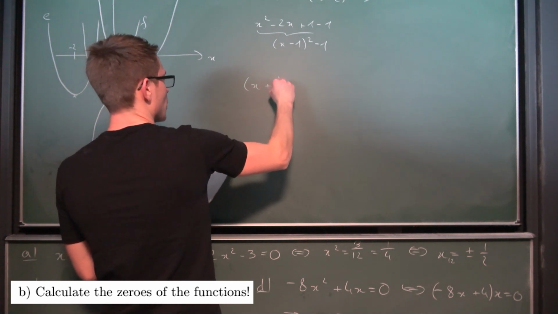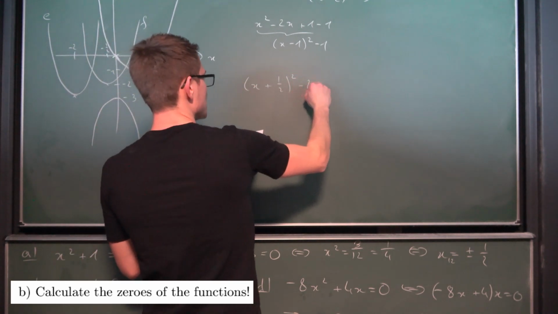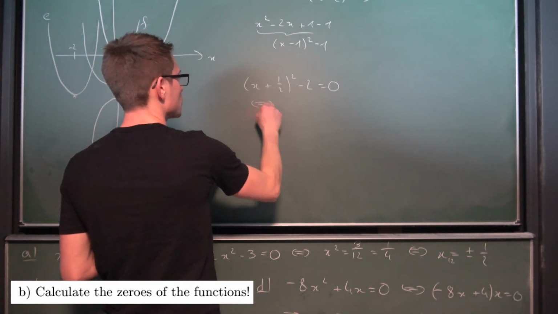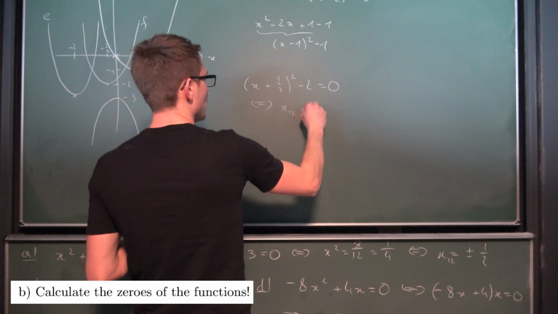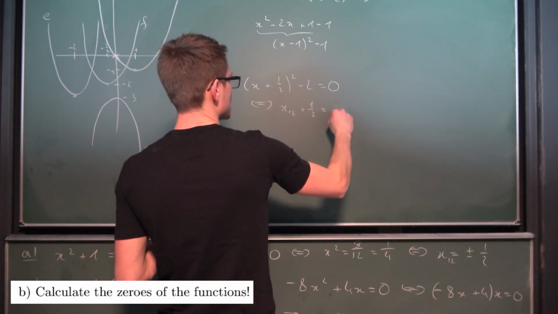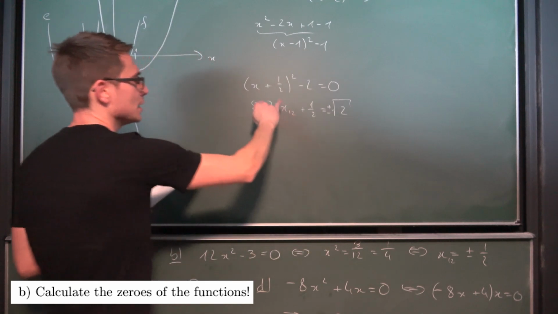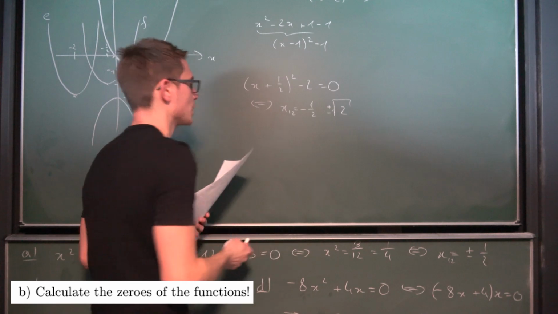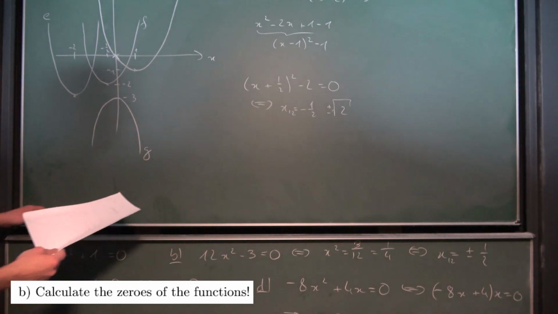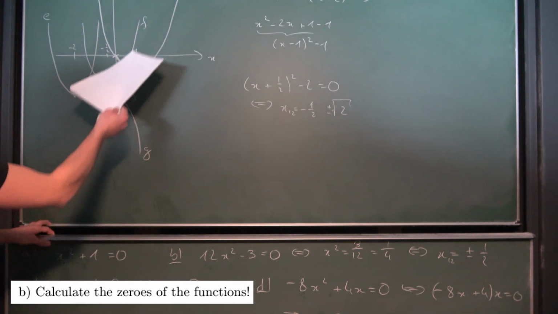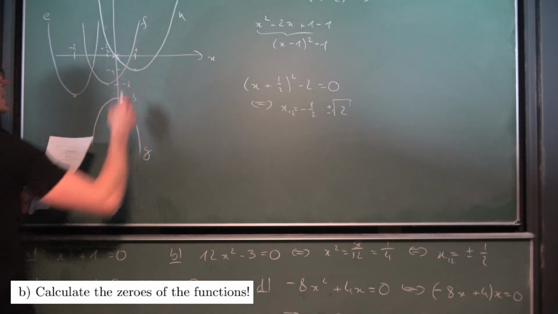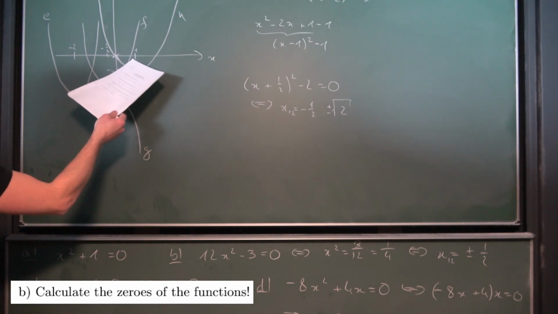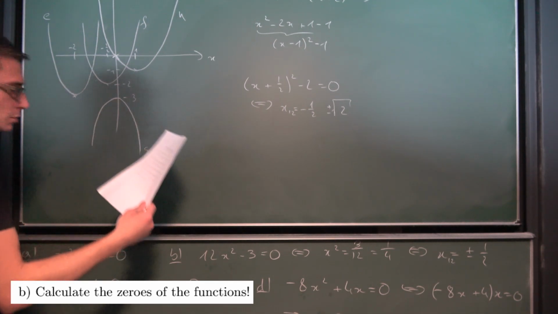We have (x + 1/2)² − 2 = 0. Adding 2 on both sides, taking the square root, we are going to get that x₁,₂ + 1/2 is equal to plus or minus the square root of 2. Subtracting 1/2 on both sides, we get that x₁,₂ is negative 1/2 plus or minus the square root of 2. Let me check if this fits. This right here is f. Oh, by the way, this right here was h. So it goes through nearly 1, and nearly negative 2, something of the sort.